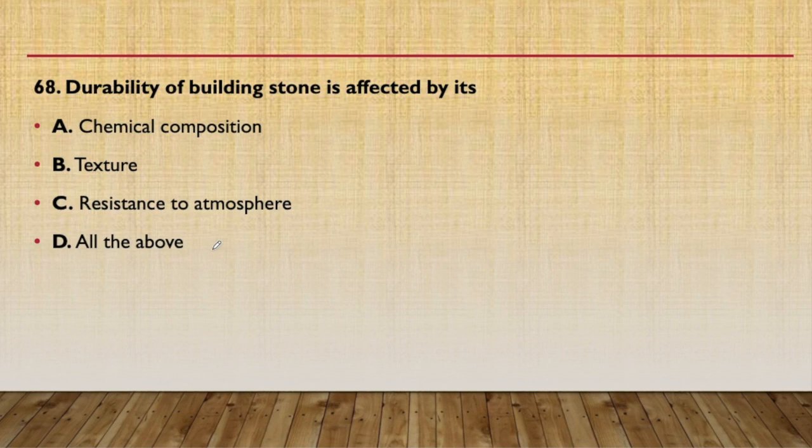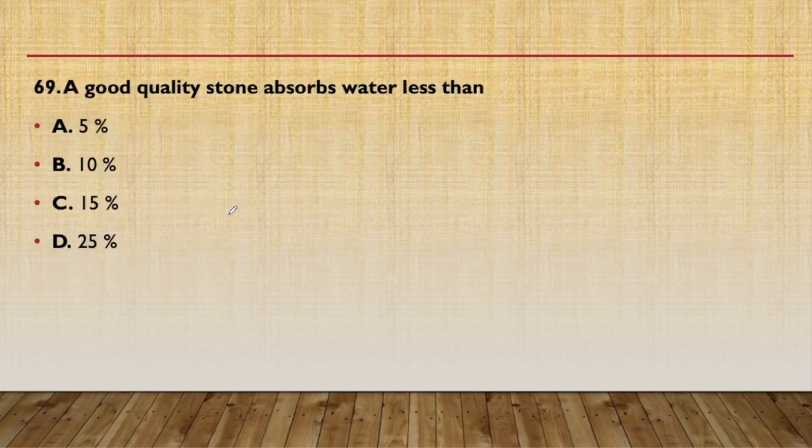Okay. 68th question. Durability of building stone is affected by its chemical composition, texture, resistance to atmosphere, or all of the above. So the answer will be D, that is all of the above. Durability of building stone is affected by all these: chemical composition, also texture and resistance to atmosphere.